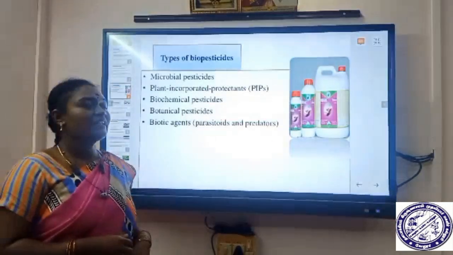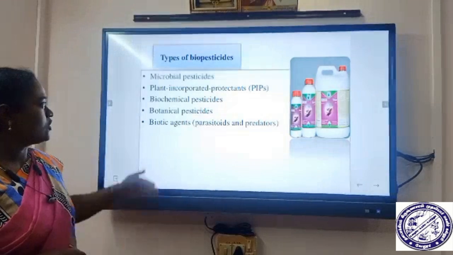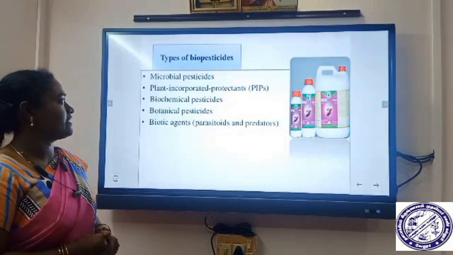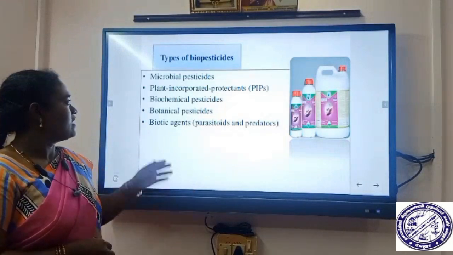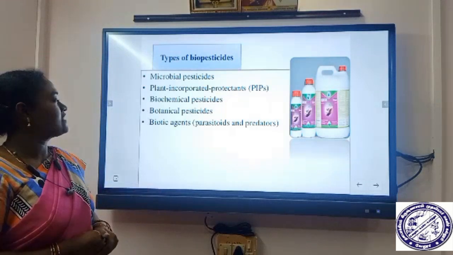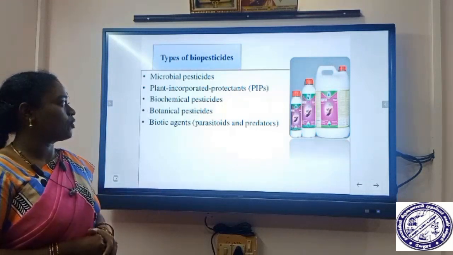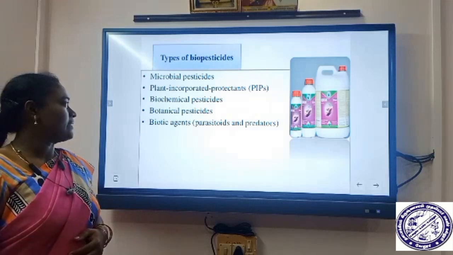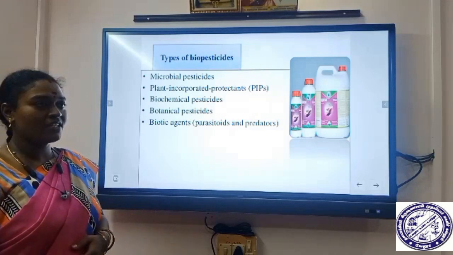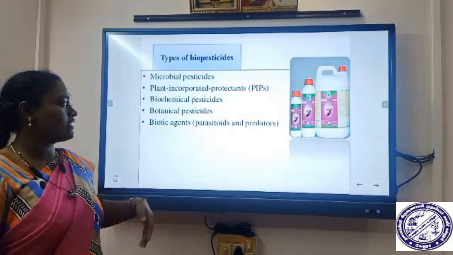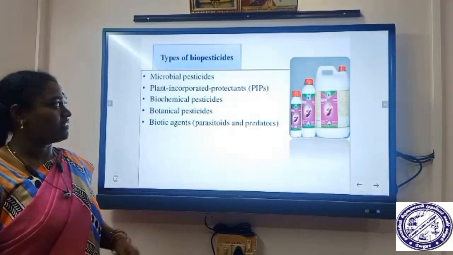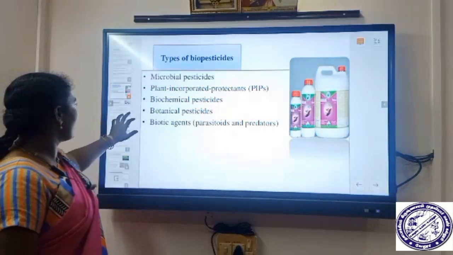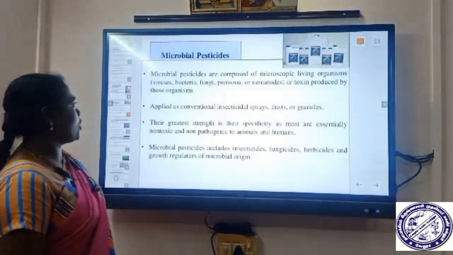Okay, so next, types of biopesticides. These are the different types of biopesticides that we use nowadays. First, microbial pesticides, and then plant incorporated protectants, biochemical pesticides, botanical pesticides, and then biotic agents. In biotic agents, we have to see parasitoids and predators. So now we will see in detail about these types of biopesticides.